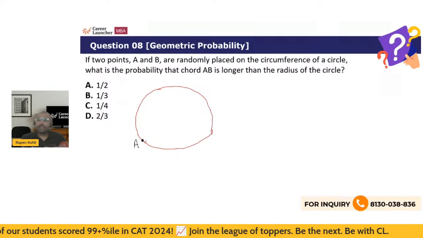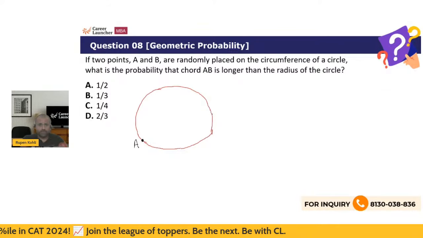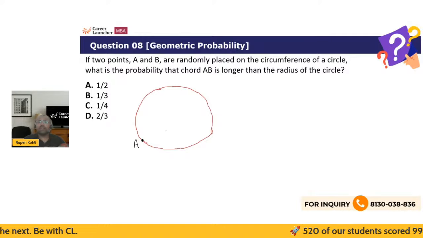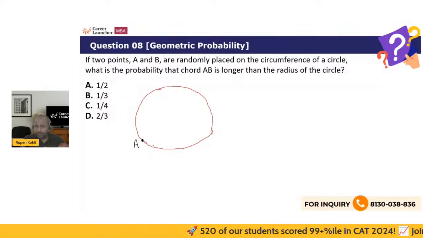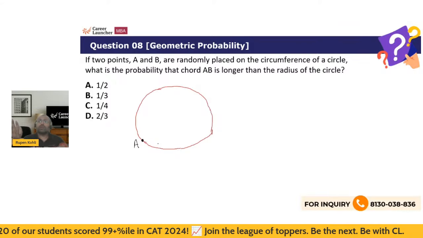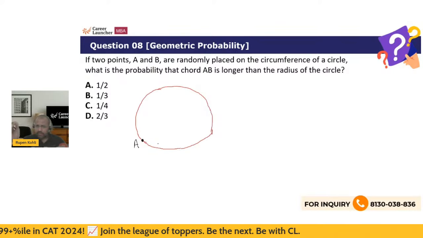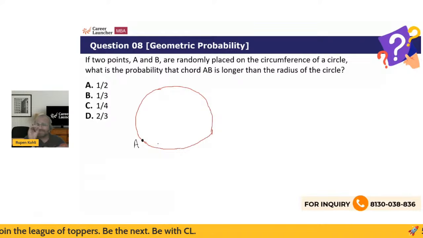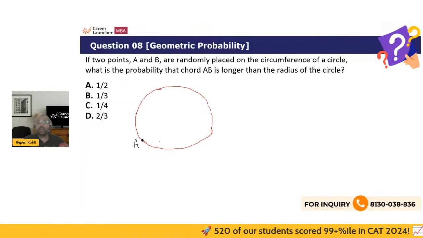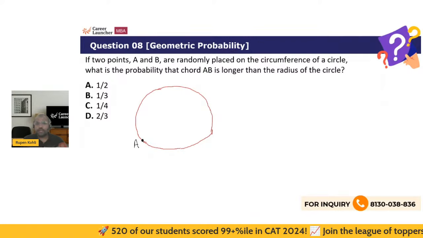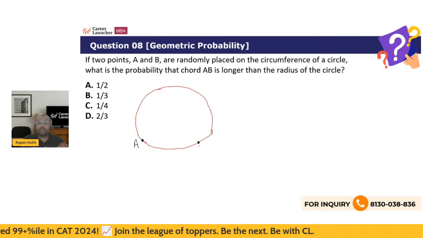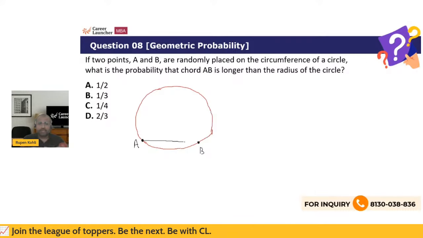So with point A fixed arbitrarily anywhere on the circle, with the whole circumference open, until what range can the point B go? Obviously, as the point B is taken very close to point A, the chord length will be quite small, and we can reach until a limit where the chord length is exactly equal to the radius. Beyond that point, the favorable range will start. So the unfavorable range is first what we'll find, right? So when the chord is exactly equal to the radius, something around here, and this chord exactly equals the radius r.